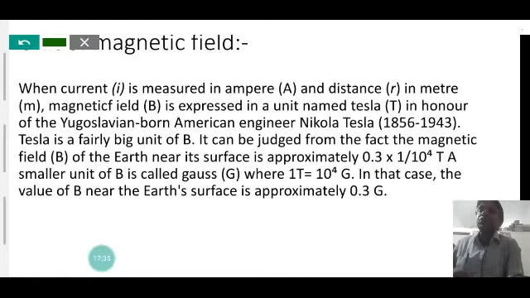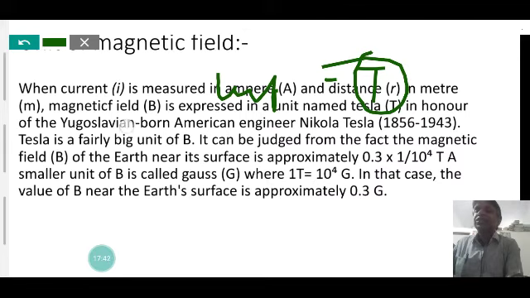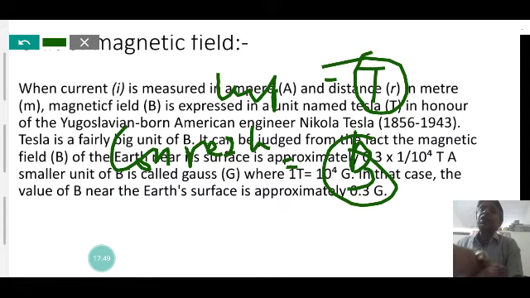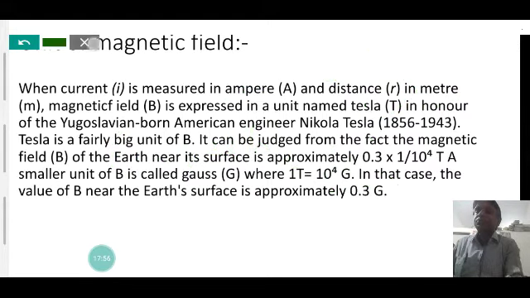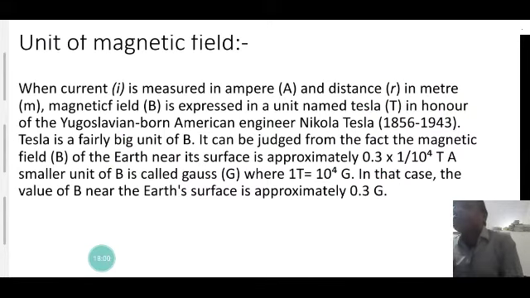Tesla is represented by capital T, and the conventional symbol for the field is B. B is the conventional symbol, and T is the symbol of the unit. Tesla is named in honor of the Yugoslavian-born American engineer Nikola Tesla.